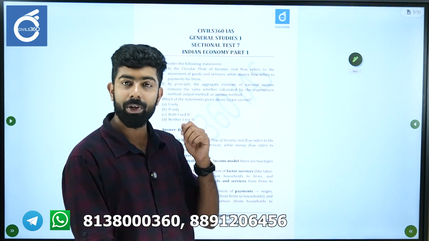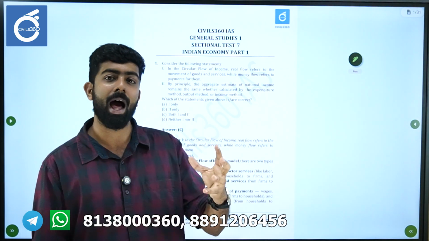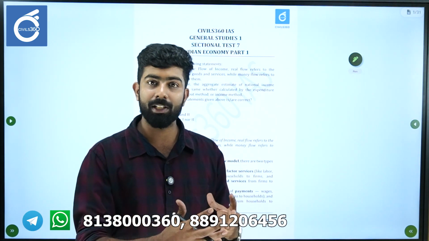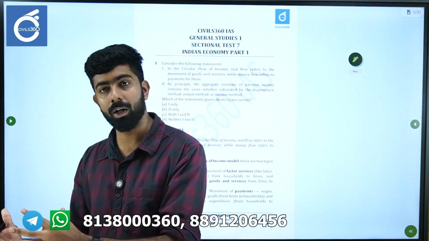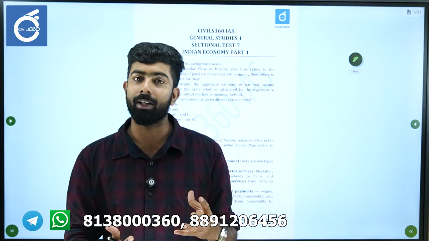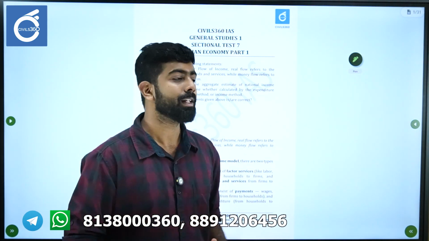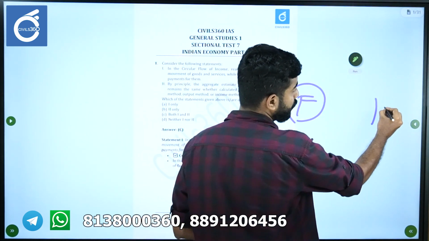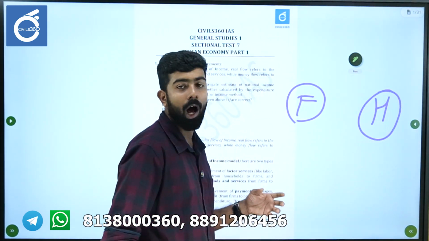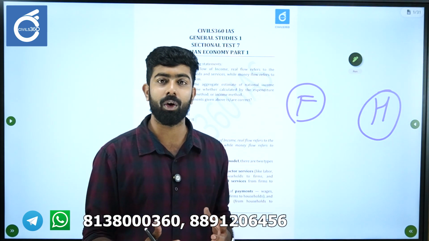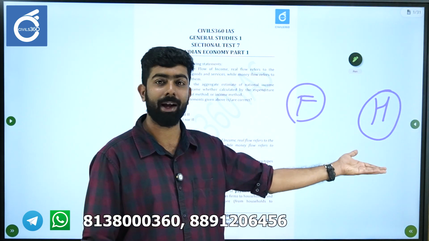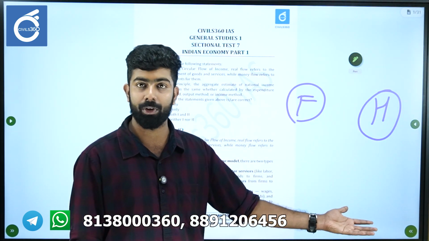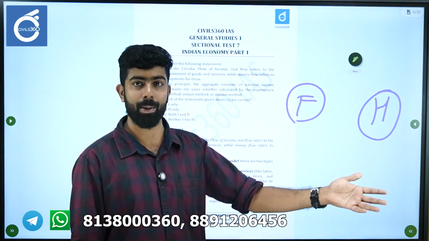The circular flow of income is basically how the money is transferred from the households to firms and through the entire economic system, right? So you have the firms here, you have the households. The households have the various factors of production: land, labor, capital and everything.